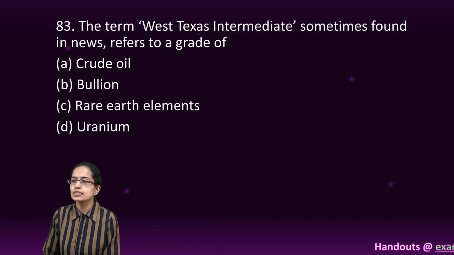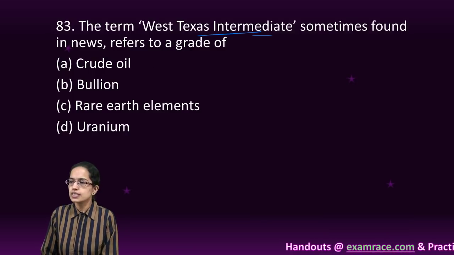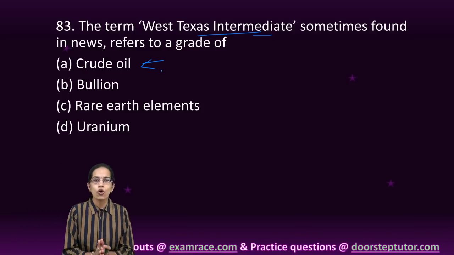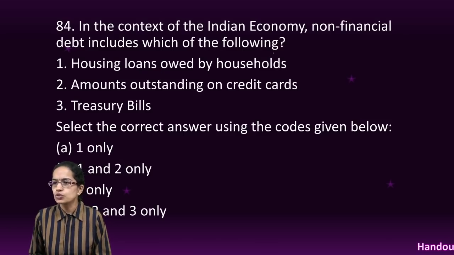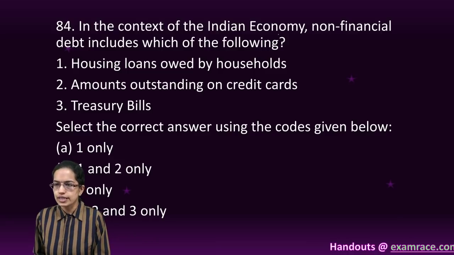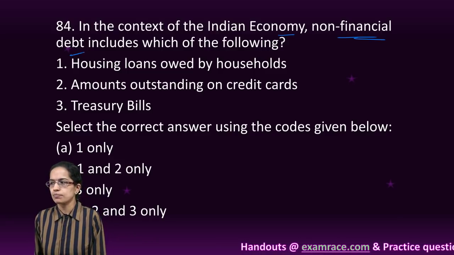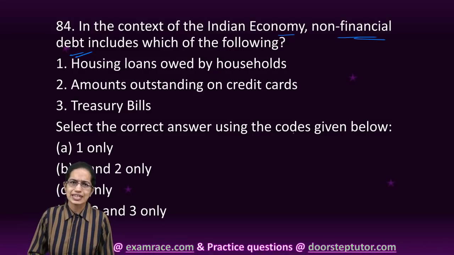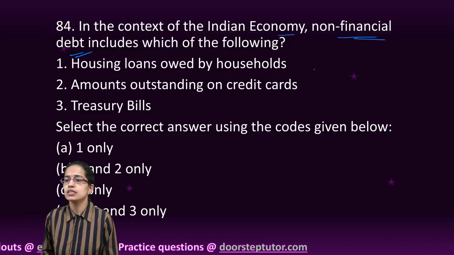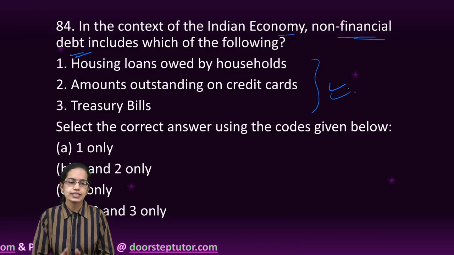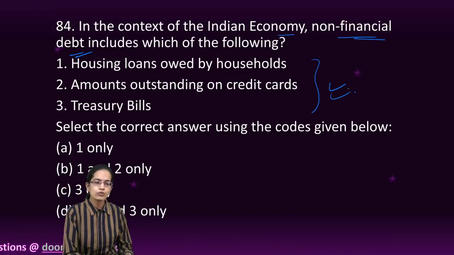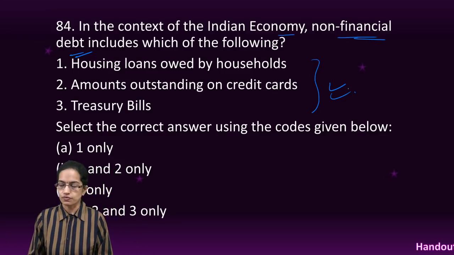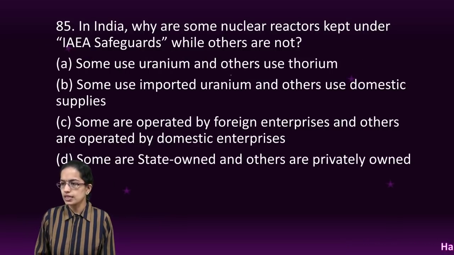The next is West Texas Intermediate is a term used with crude oil. So it's talking about the benchmarking for the oil pricing. The next question focuses on, in Indian economy, non-financial debt. Now, non-financial debt is any debt which talks about housing loans, credit cards, debit cards, treasury bills. So, all of those would be right. Debts held by the government, household or companies, not in the financial sector would be part of it. So, all these three would be the right option.